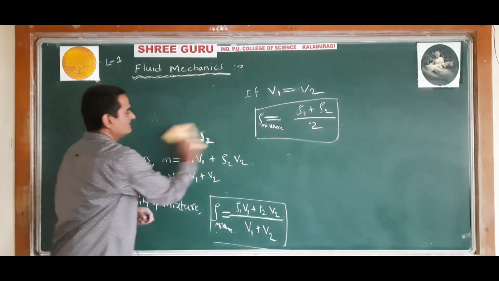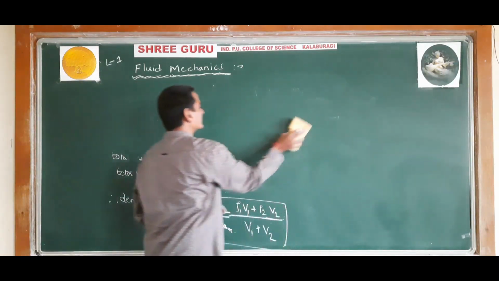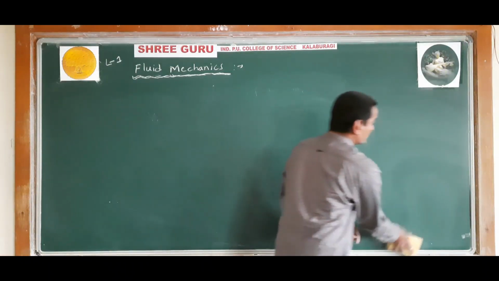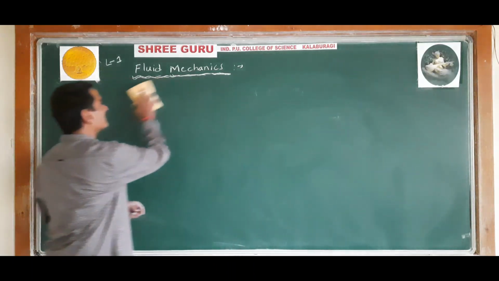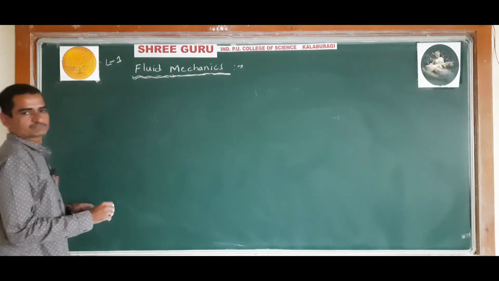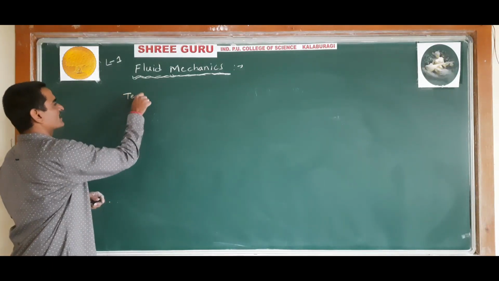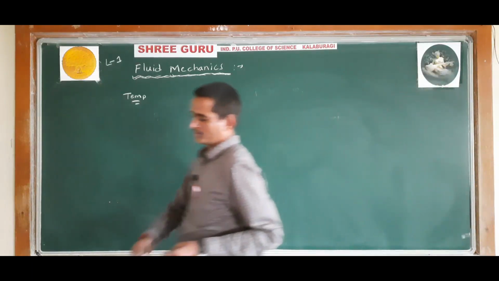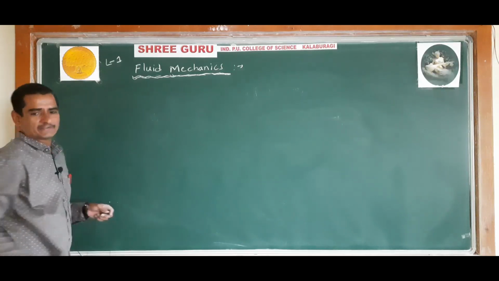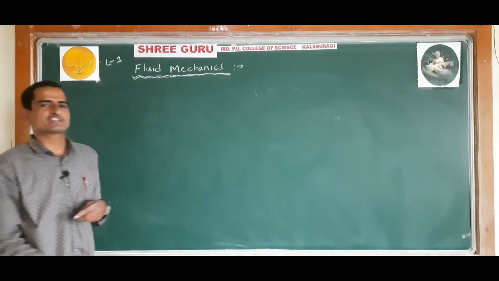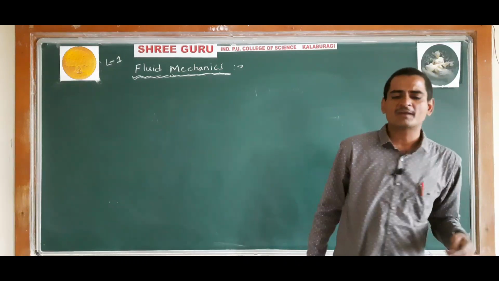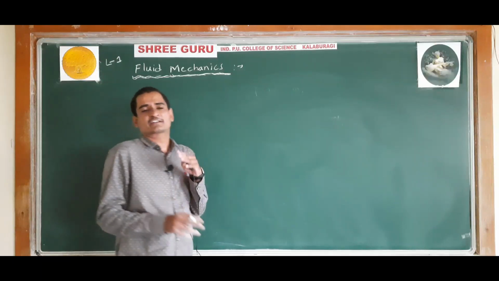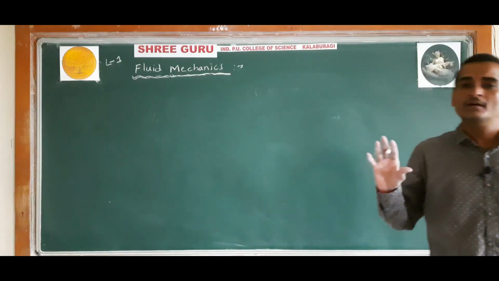Okay. Now further, variation of density with temperature. With a rise in temperature, due to thermal expansion, the volume of a body will increase. This is the effect of temperature on density, just for our general understanding for a solid body. If the temperature rises, due to thermal expansion the volume will increase and the mass of the body will remain constant. Mass is not affected by temperature.